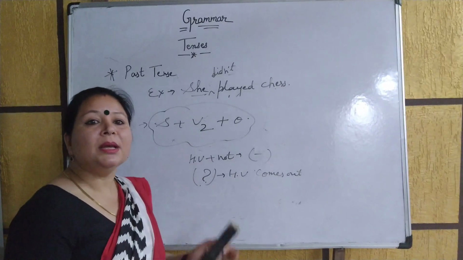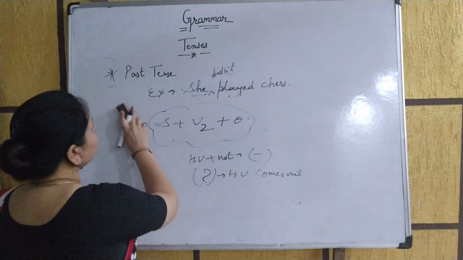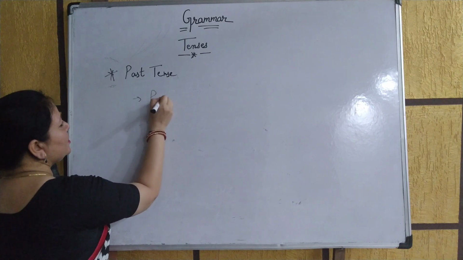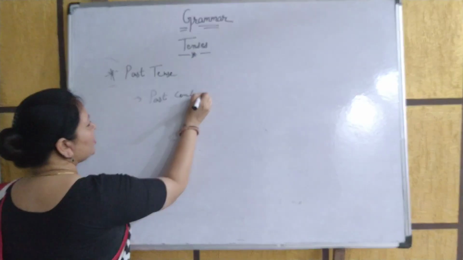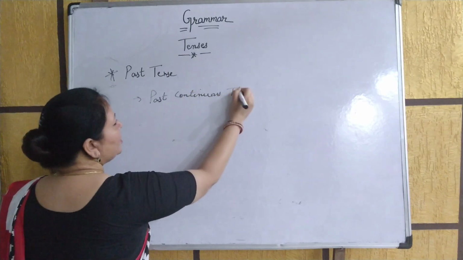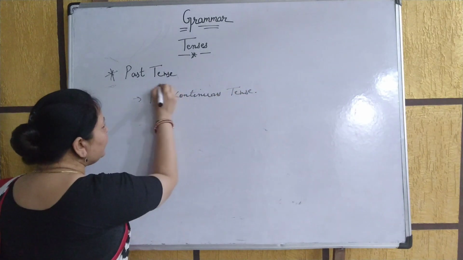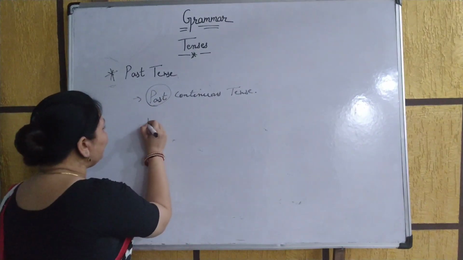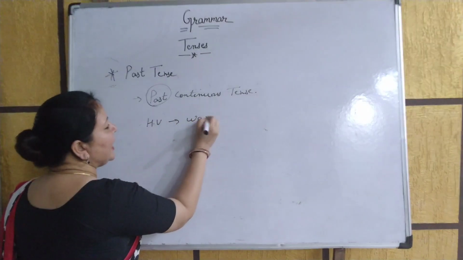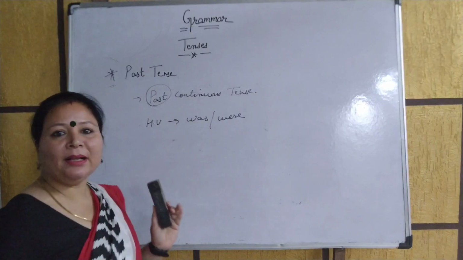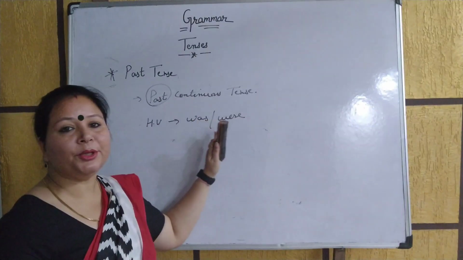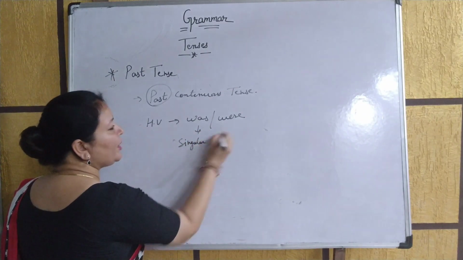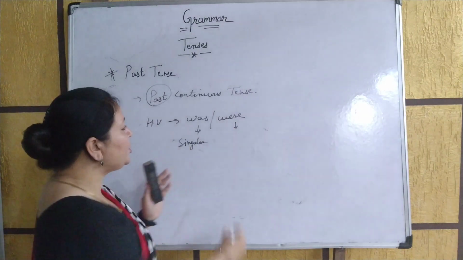Now we are going to do past continuous tense. Okay, let's start with that. First of all, past continuous tense. Okay beta, now you know that we are talking about past. So whenever you are writing or talking about past, your helping verbs are was and were. Okay beta, you are going to write the use of was and were. In singular we write was, and when we are talking about plural we use were.